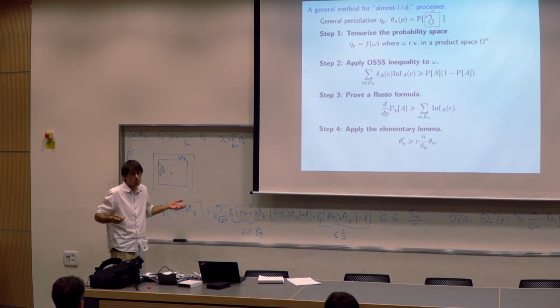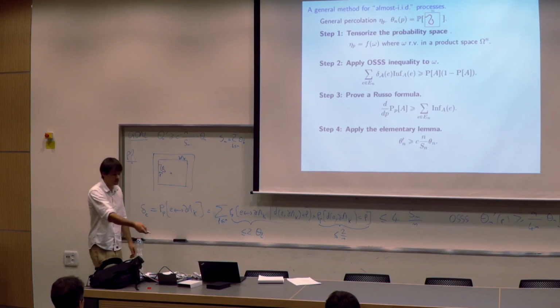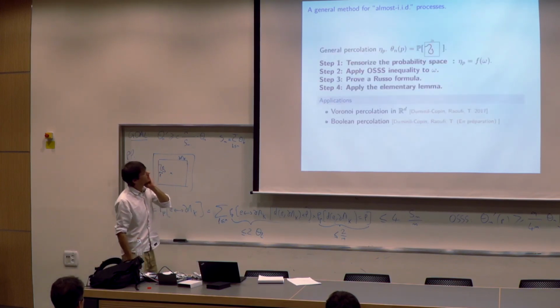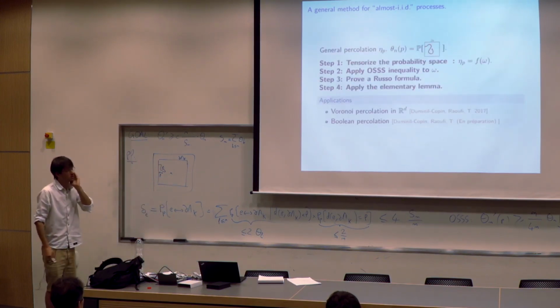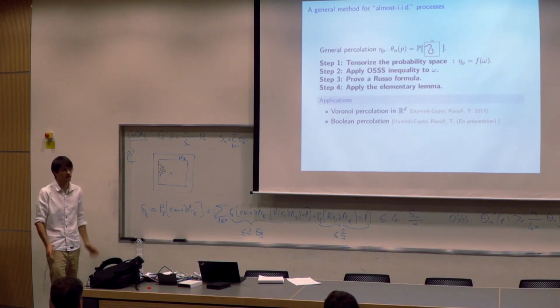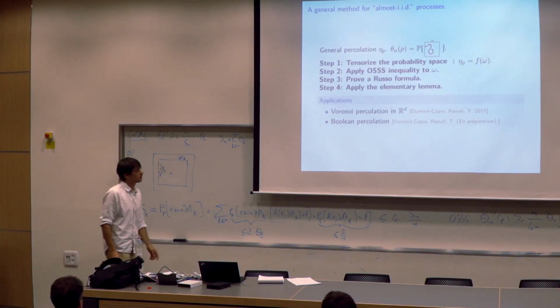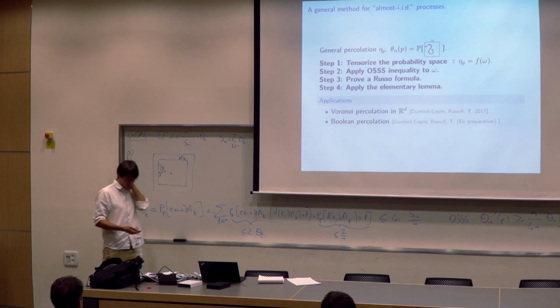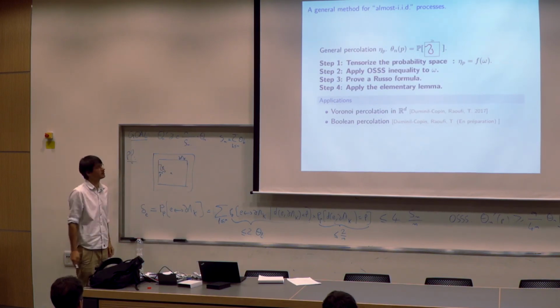And this approach works quite well with a model such as Voronoi percolation, where the tensorization is just we divide our space into squares, and also Boolean percolation. But also for k-dependent models and so on.